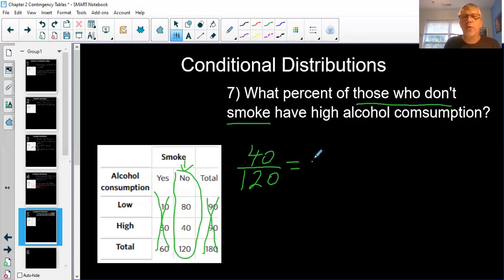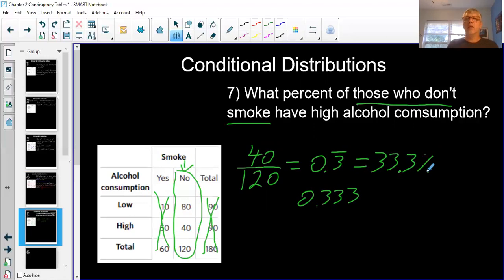Well, that's 1/3. 0.3 repeating. I probably should have written that as 0.333, so I can move my decimal 2 places and easily see that. And we get 33.3%. So that's our video on our contingency tables.